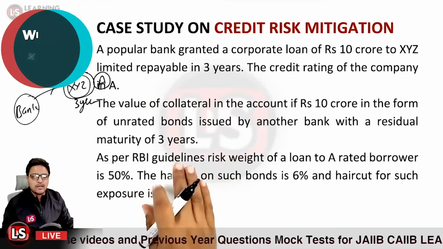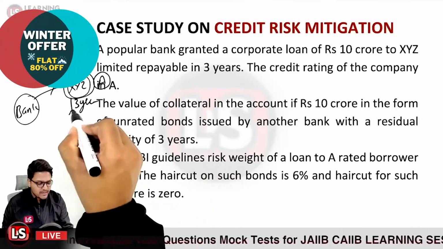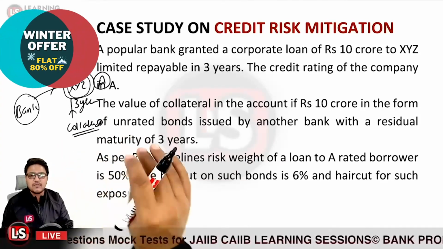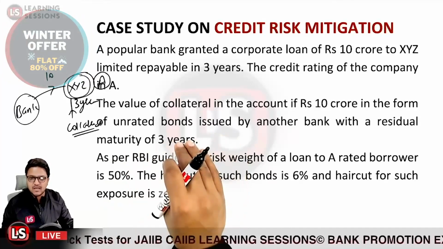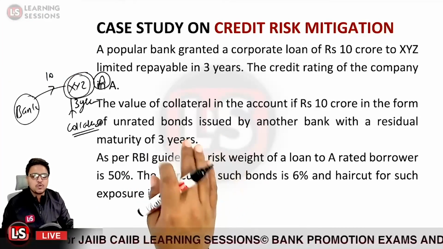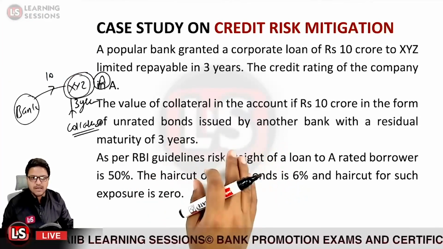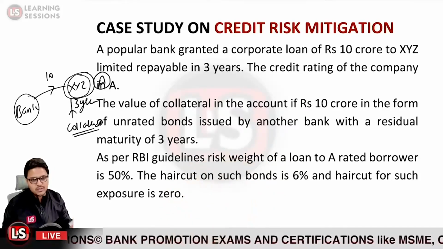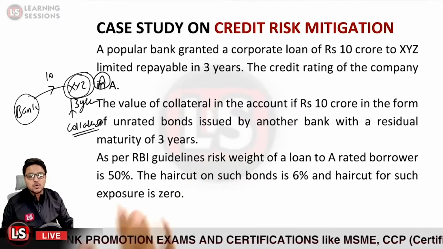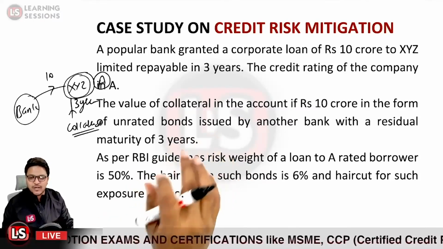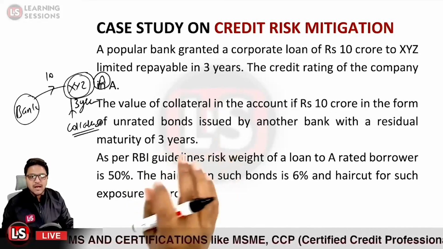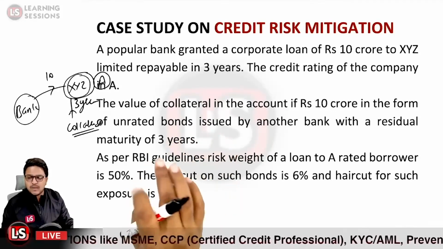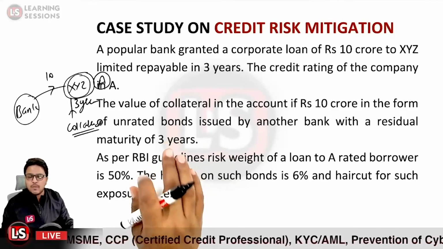XYZ over here has provided collateral, and this collateral comprises unrated bonds which are issued by some other bank, and those also have a maturity of 3 years. So there is no maturity mismatch. The collateral has a maturity of 3 years, amounts to rupees 10 crore, has been issued by some other bank, and is in the form of unrated bonds.